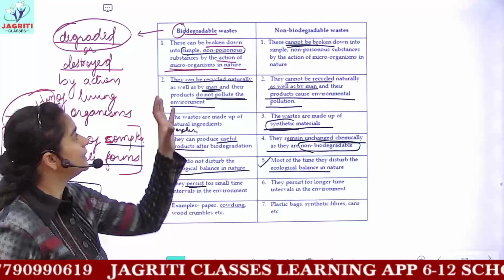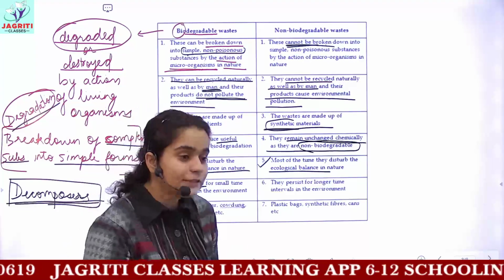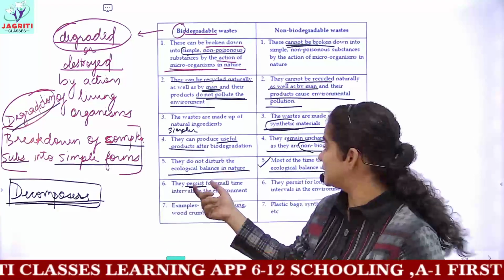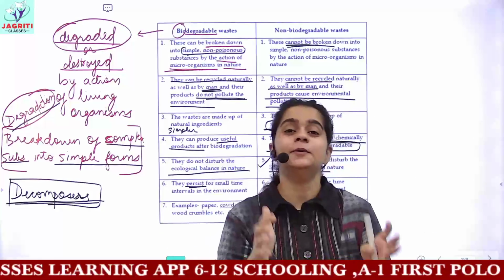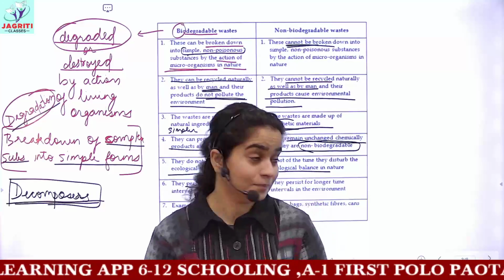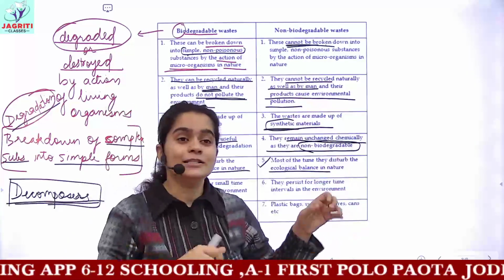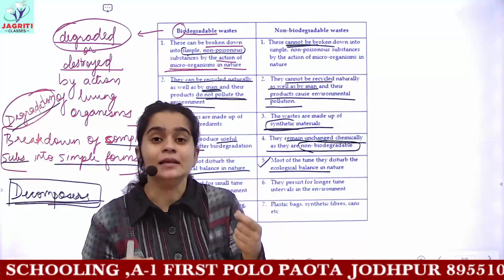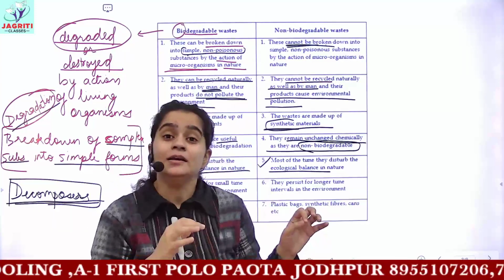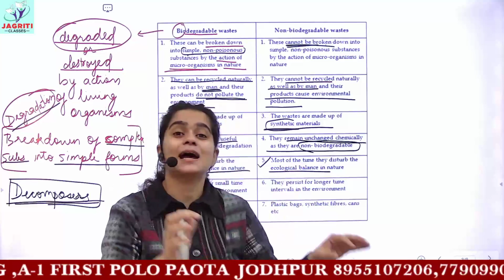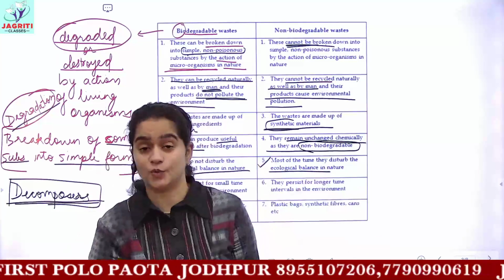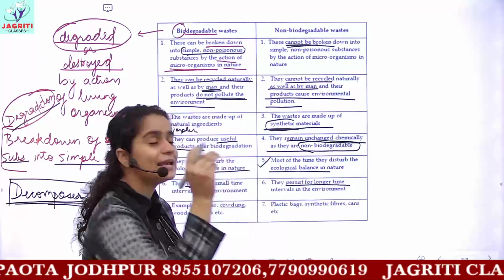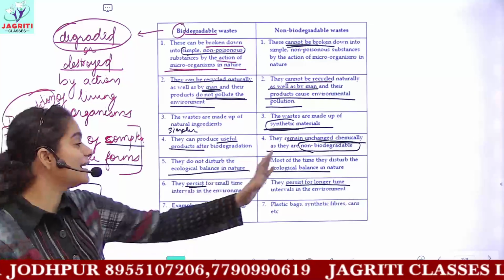That is, they take time to get degraded, but the time is limited. So they only remain in the environment. Persist means they remain in the environment for a shorter duration of time compared to these waste. Once you take a polythene polybag, a plastic polythene, and throw it in the soil, that polythene would remain there after hundreds and thousands of years also. So hence, these remain or persist for a very extreme duration in our environment.